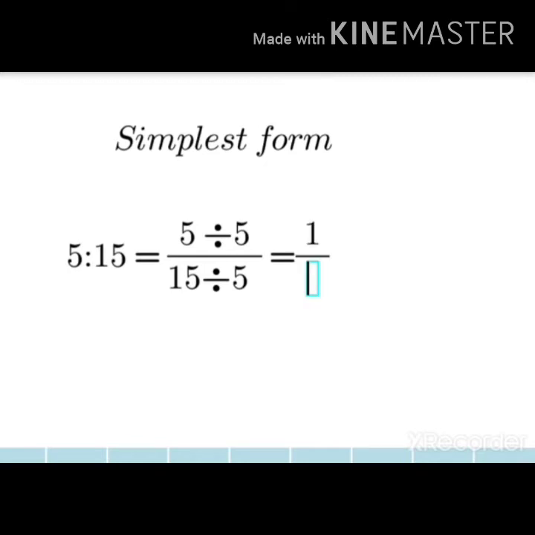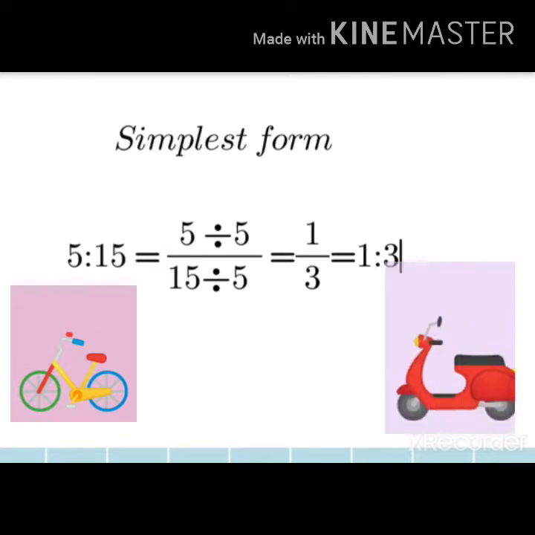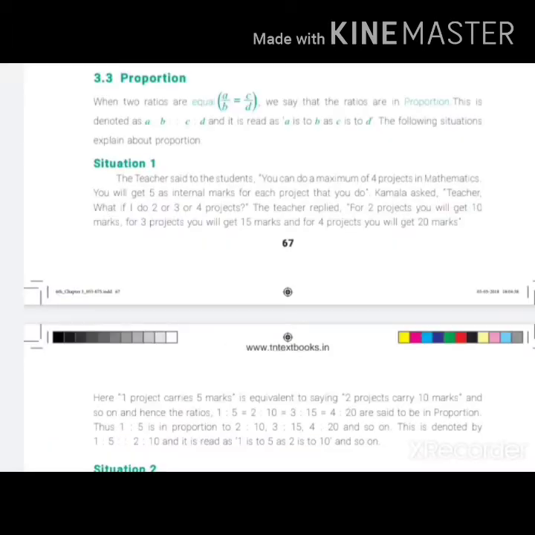And if we divide 15 divided by 5, the answer is 3. So the ratio is 1 is to 3. So the simplest form of cost of parking a bicycle to that of scooter is 1 is to 3. Now we're going to see the proportion.